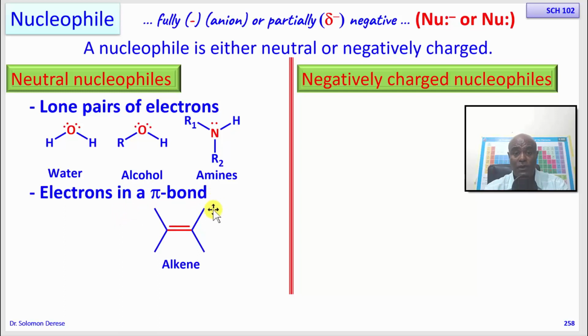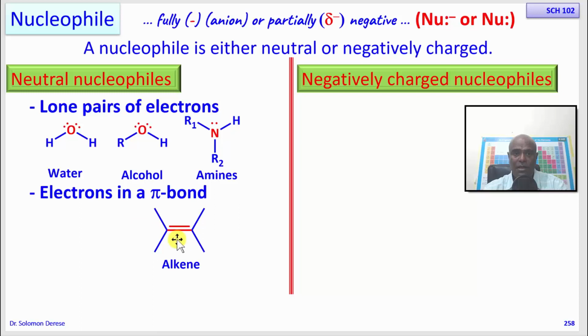Okay, so if you have a double bond or a triple bond, in these double bonds and triple bonds we have pi bonds. In a double bond we have one pi bond, in a triple bond we have two pi bonds, and these pi bonds are accessible. They can easily be donated.